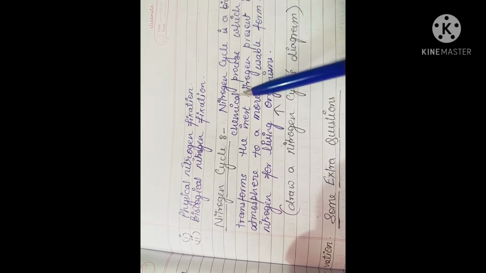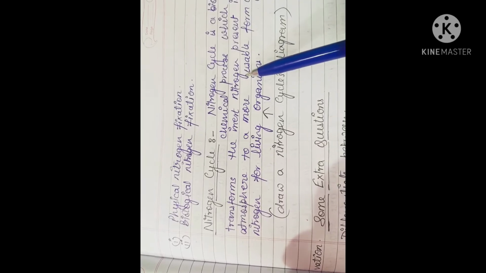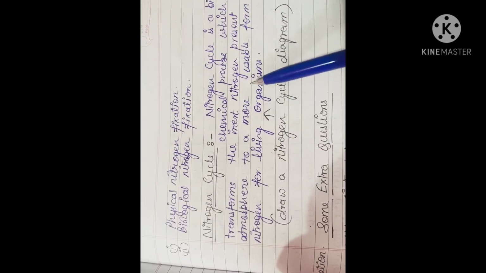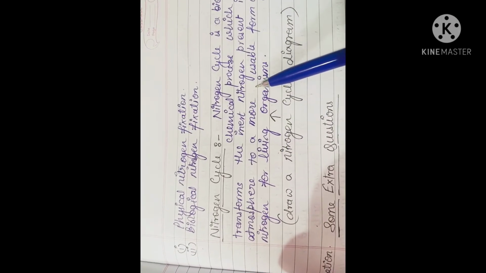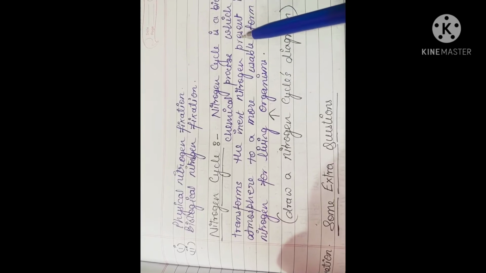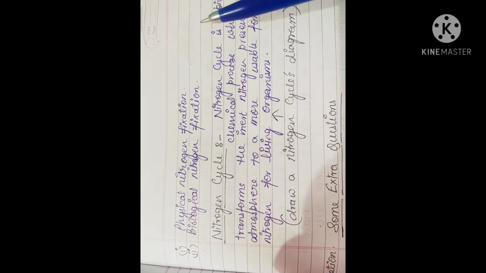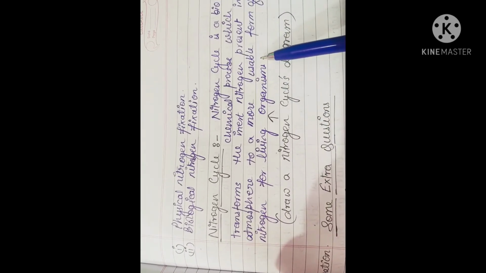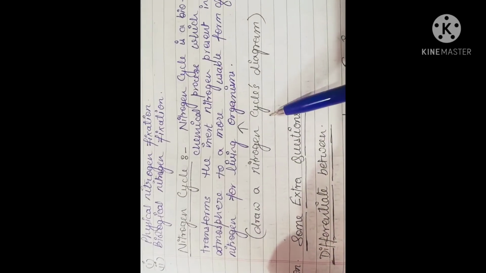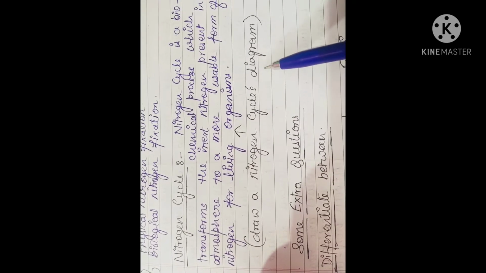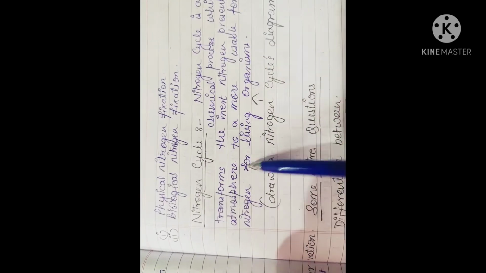So this is known as a biochemical process which transforms the inert free elemental nitrogen present in the atmosphere to more usable nitrites and nitrates by the microbes. By the nitrifying bacteria, Azotobacter, Nitrosomonas, Rhizobium, with the help of these organisms. In this nitrogen cycle keyword, you have to make a colorful, proper, neat and clean diagram of the nitrogen cycle on the blank side of the copy.